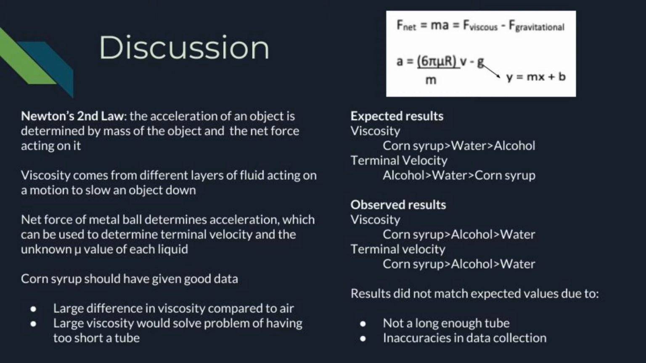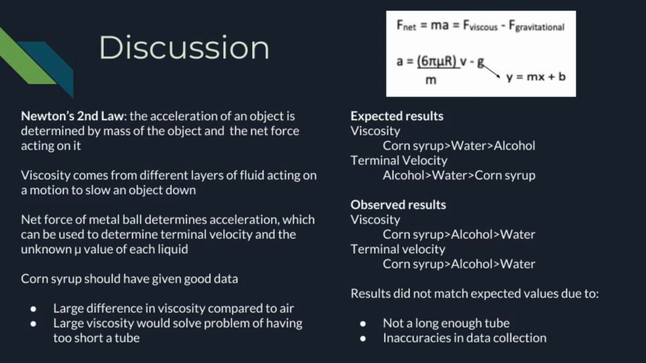Acceleration can be determined by the mass of an object and the net force acting on it by Newton's second law. To get terminal velocity, we would have needed to take the net forces acting on the object, which is the viscous force minus the gravitational force, and set it equal to mass times acceleration. Then you would rearrange the equation to equal acceleration. This equation looks like y equals mx plus b, which is the basic equation for a straight line. Using this, we can find mu by measuring the slope of the acceleration versus velocity graphs and set that equal to the viscosity over mass portion of the equation to solve for mu, as we know all the other values.